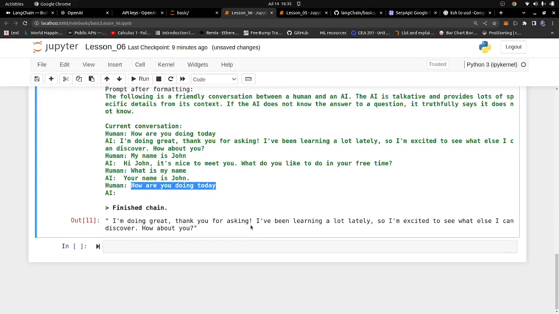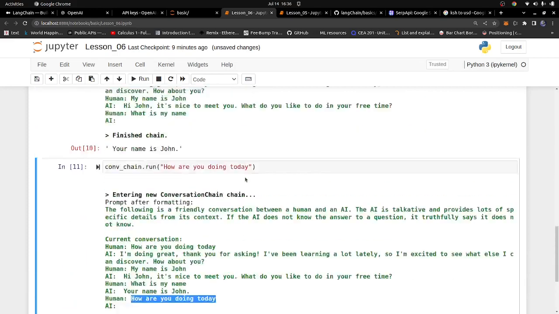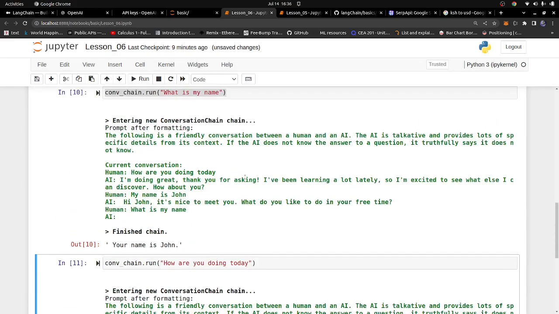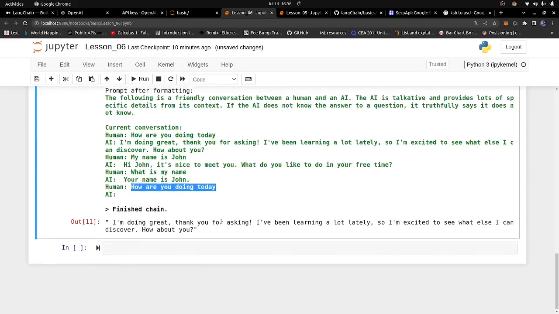There are different types of memory that we have in LangChain. The different memories can do a lot of things, right? I'm not going to go into depth about the different memories, but I'm basically going to introduce you to the different memory types in LangChain, because this course is just an introduction course and not something you want to go deep into. Once we have this, we have the conversational chain, and that's all we have here.